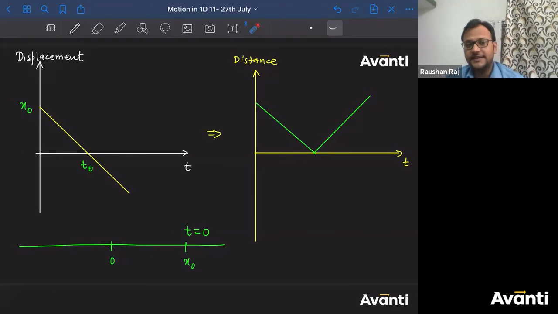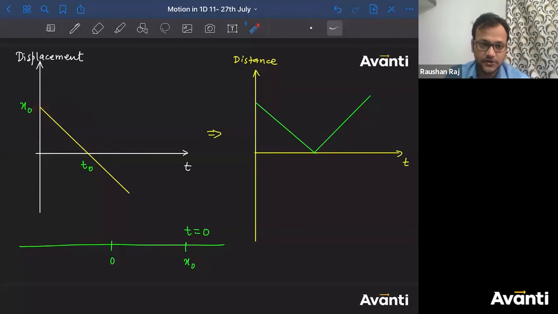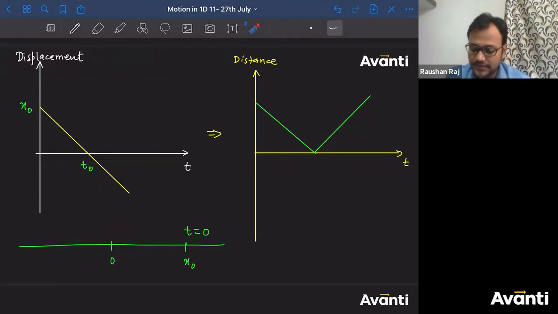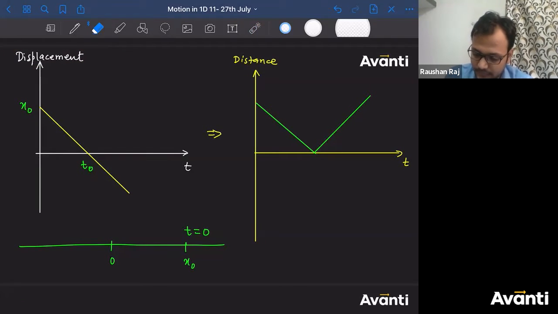Because displacement is final minus initial. So you are talking about t is equal to 0. That is the initial point. Before that, what does that mean? Got it? So this graph does not mean anything, that at t is equal to 0 the displacement is only x naught. Okay? If I said this is x, or the position, then this would have meant something. तब आसानी से समझ में आता. Correct है? So instead of drawing the graph like this,